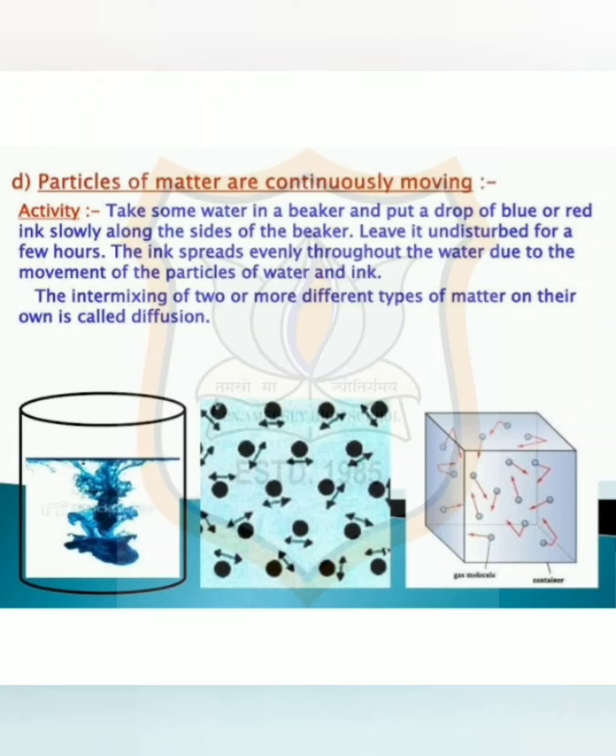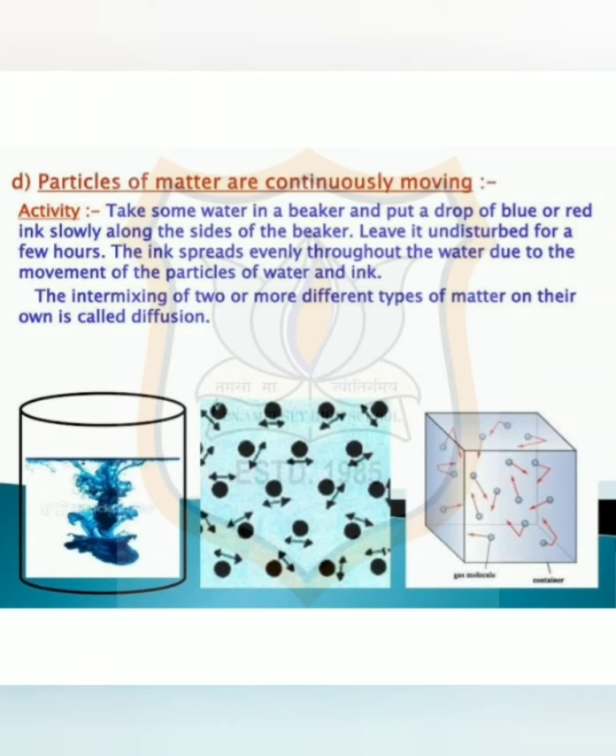The color of ink is spread evenly throughout the water due to the movement of particles of water and ink. And the process of intermixing of two or more different types of matter on their own is called diffusion. So here we can say particles of matter are continuously moving.